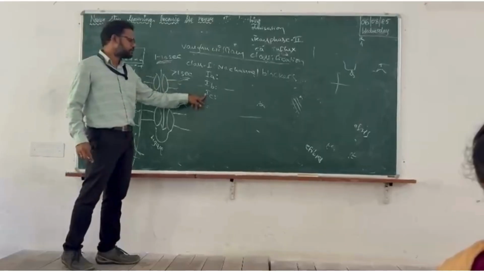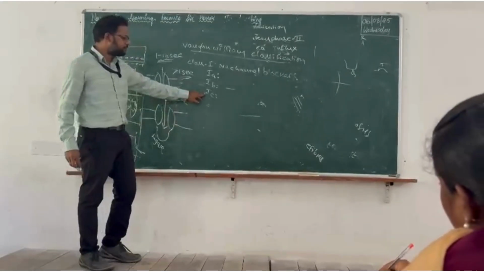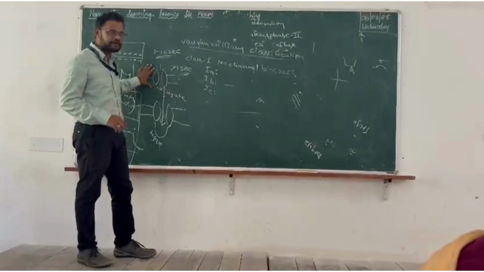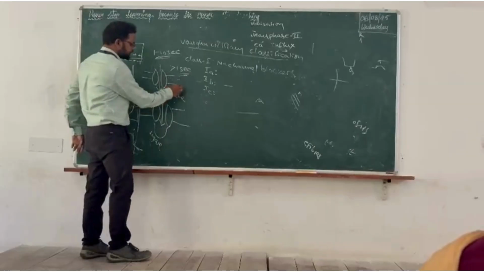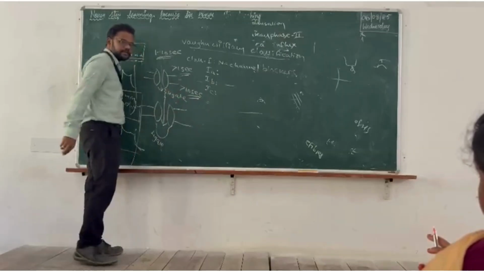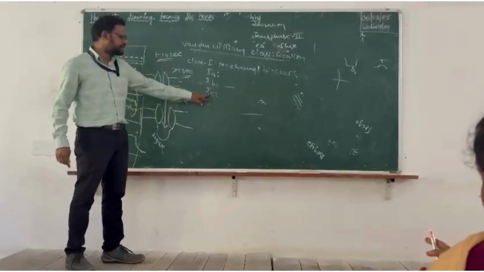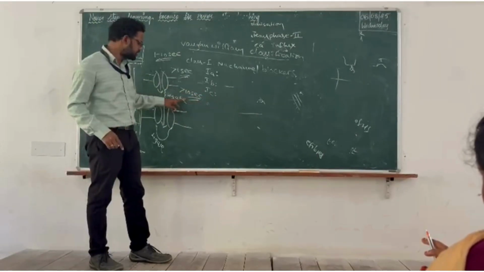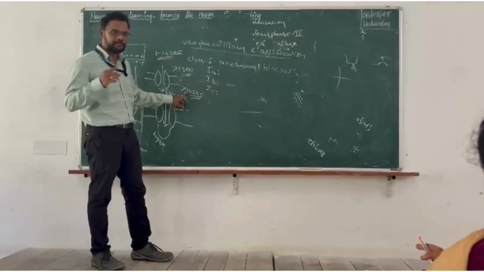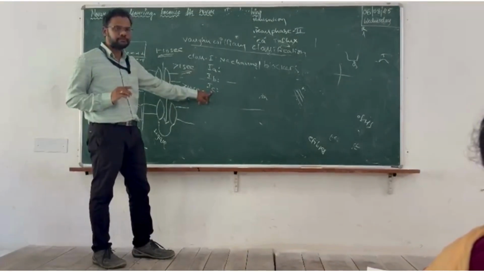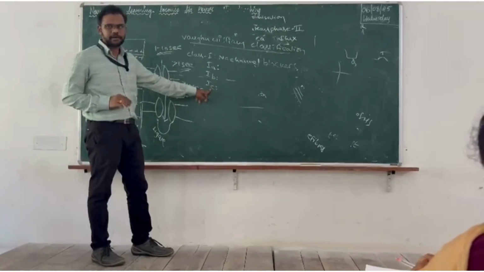And next one is class 1C. They will block the open state or activated sodium channel for greater than 10 seconds. These are very powerful anti-arrhythmic sodium channel blockers. Why? Because the recovery time is more. They will block the channels for more than 10 seconds. That's why they are the powerful or potent sodium channel blockers.